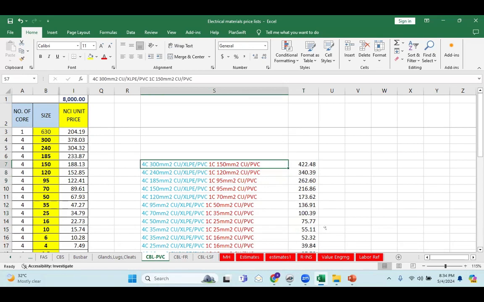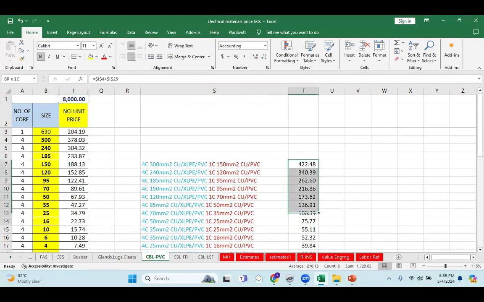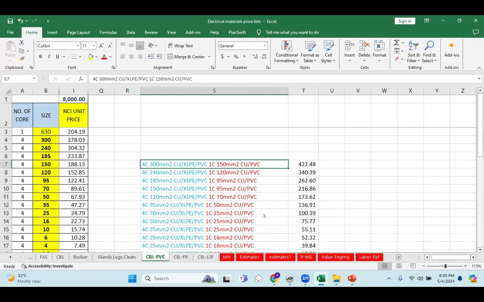Okay, so this sheet is provided for each and every item; I have created them like that. If you enroll in our course, this sheet will also be provided to our students. So easily, even if you're working maybe 20 years from now, you just need to update the copper price and you will get the total rates of your cables. So this is very interesting.